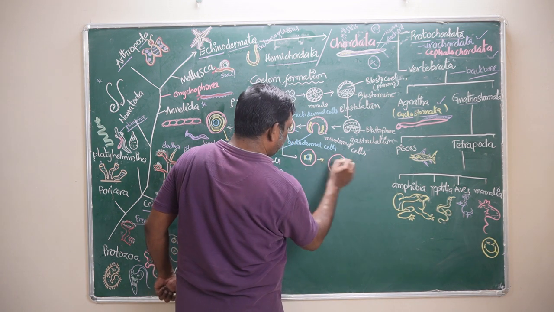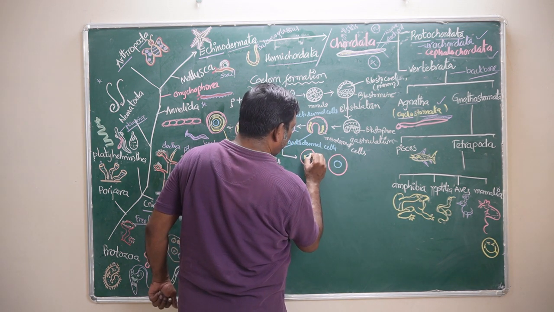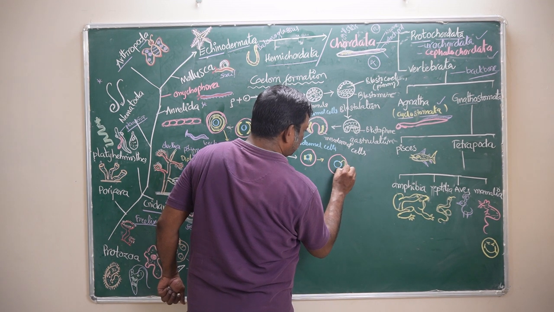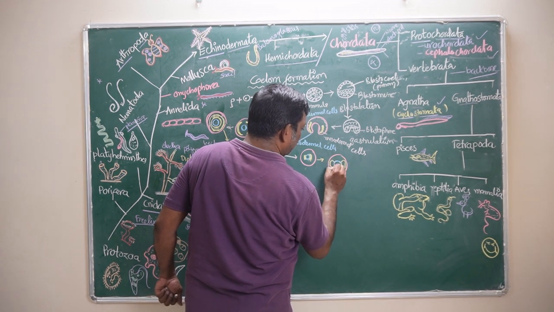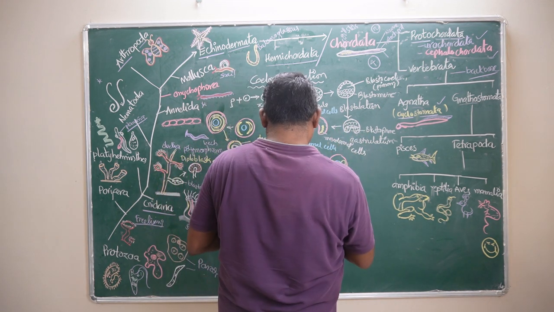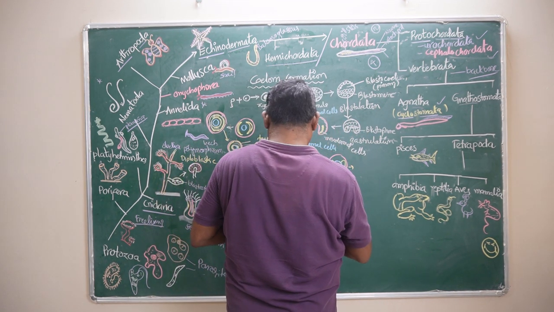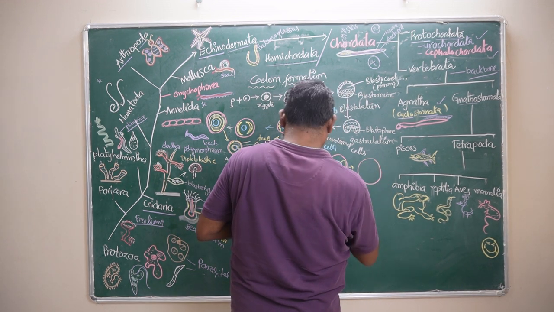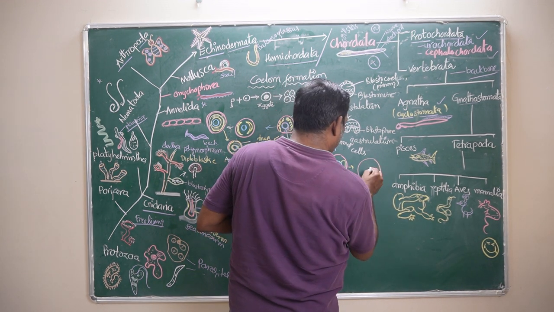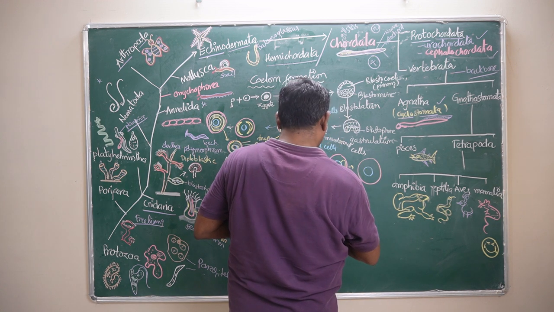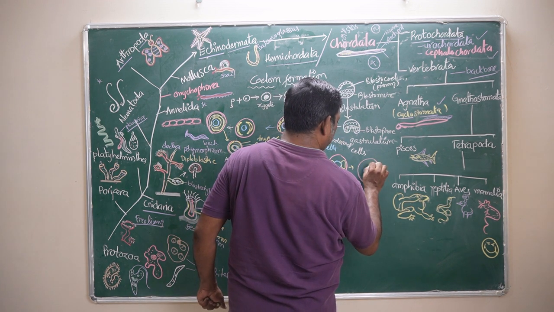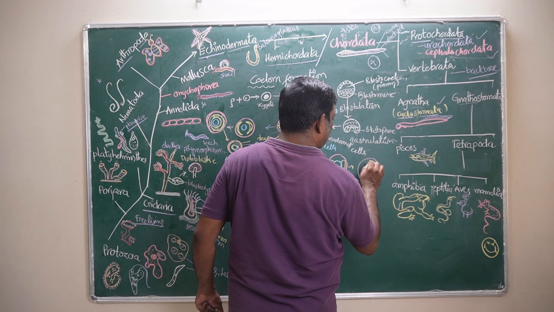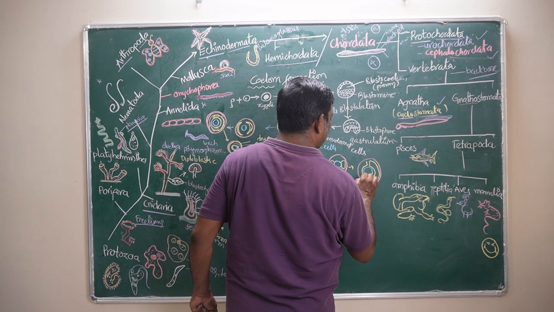Next, what happens in the next embryonic development? These cells are separating, extending and bulging out like this. Later, the ectoderm, endoderm and mesodermal cells extend and split like this.